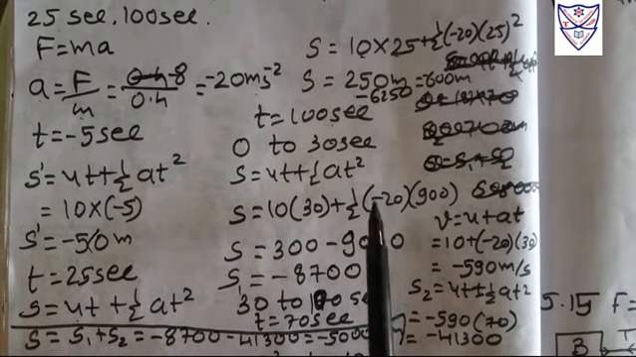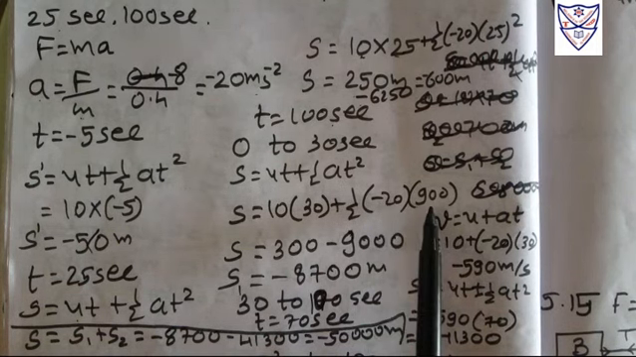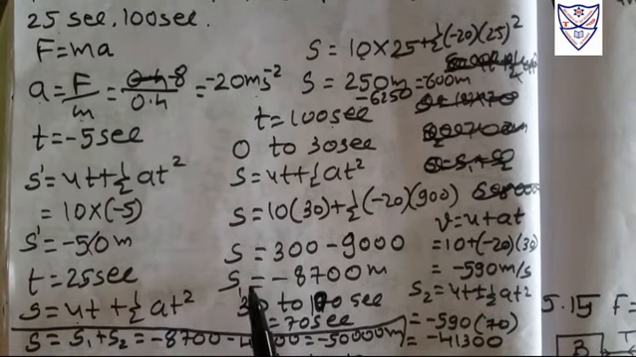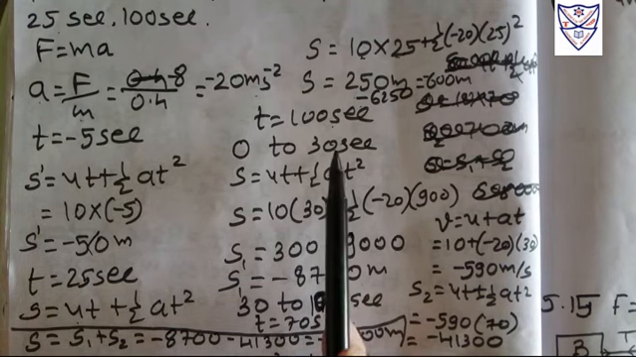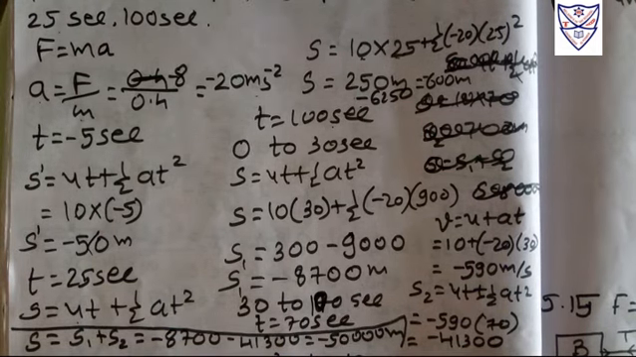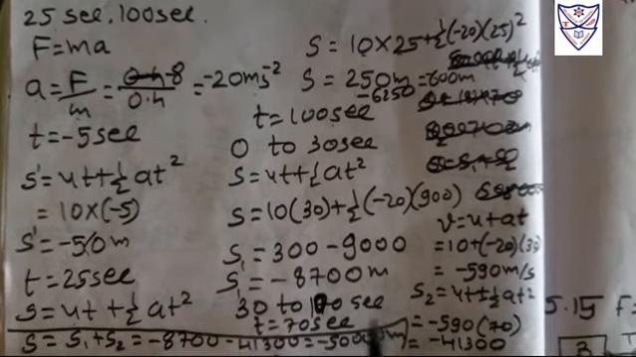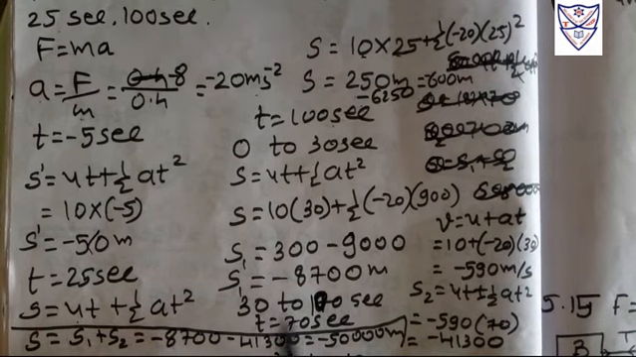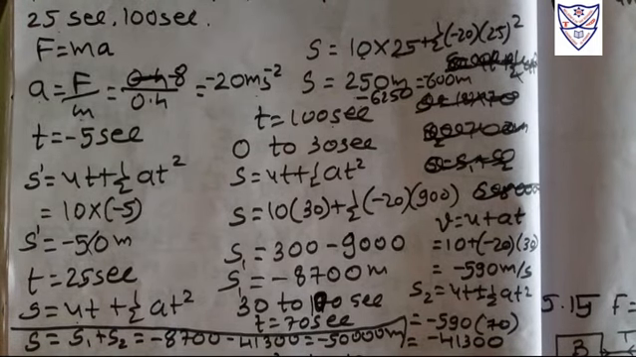So acceleration for this particular timing is minus 20, and 30 squared is 900. So 300 minus 9000, s1 we get is minus 8700 meters. That's the distance traveled by the object in the first 30 seconds. Now we have to find the position from 30 to 100 seconds. The difference of these timings is 70 seconds, right? We have to start from here because after 30 seconds our velocity will have changed.